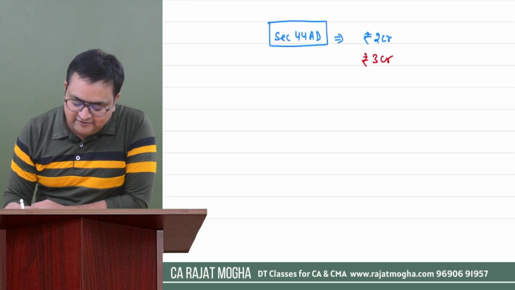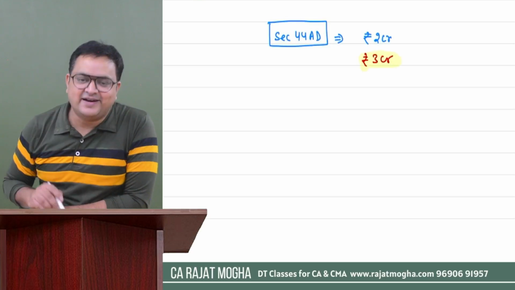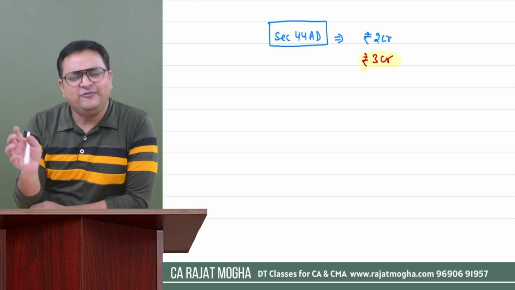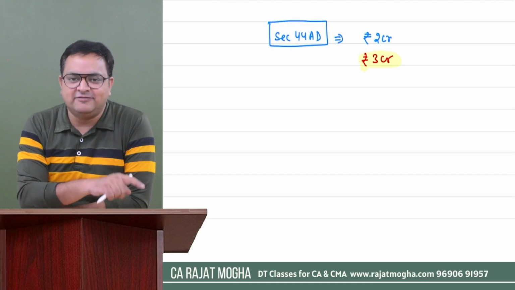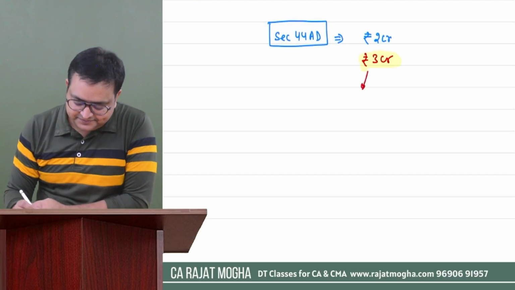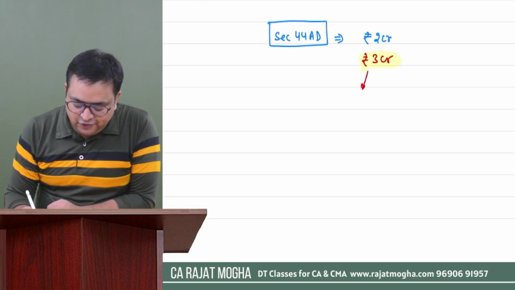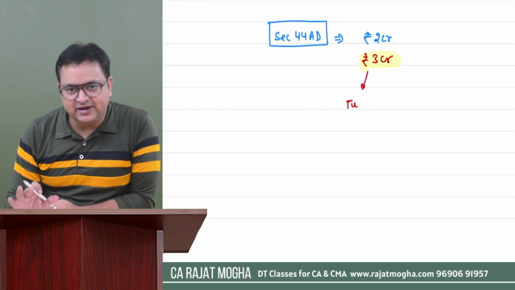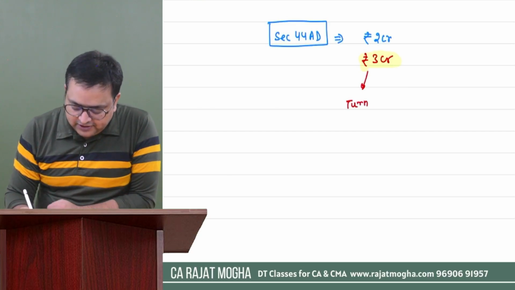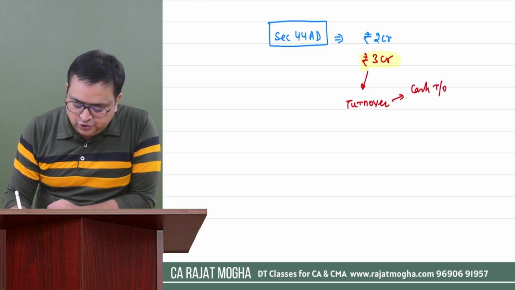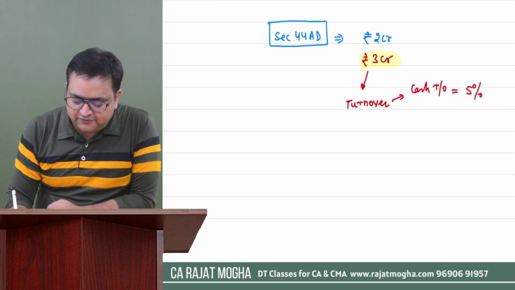But again, they have given this benefit with a condition. And what was the condition? Very much similar to what we have just done. It says we can give 3 crore to you, but out of your turnover, your cash turnover should not be more than 5%.